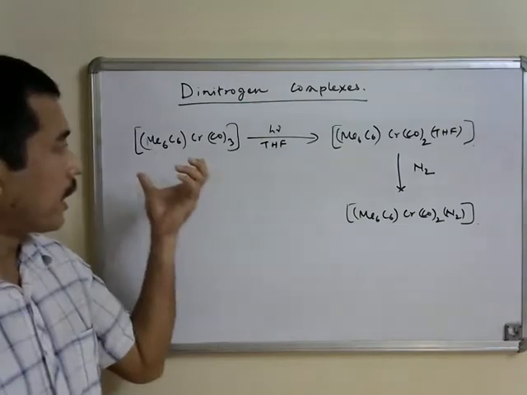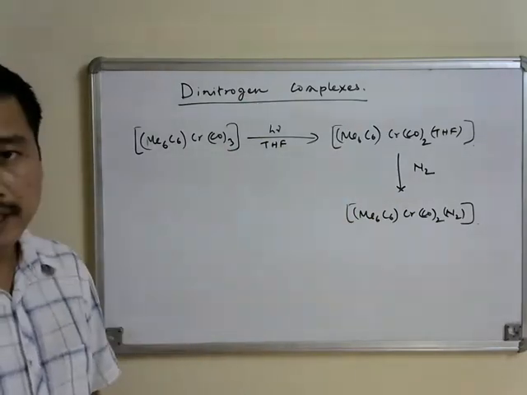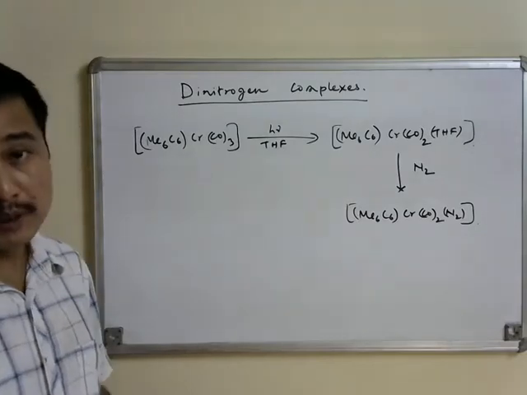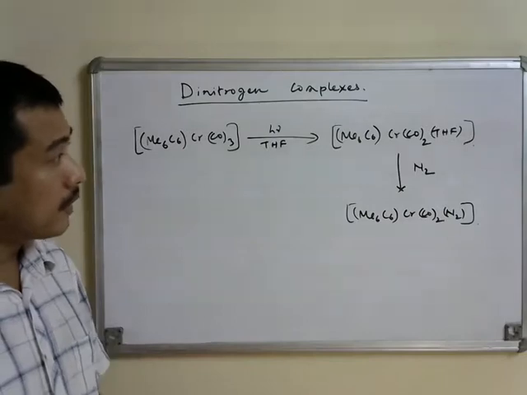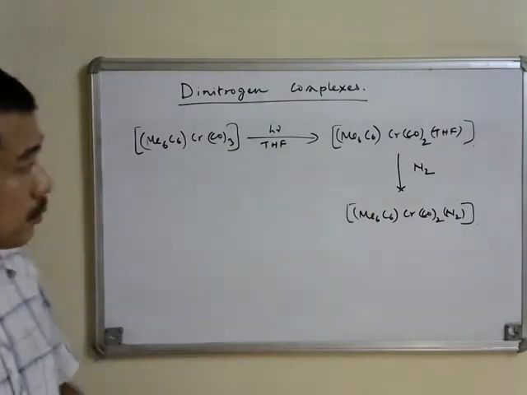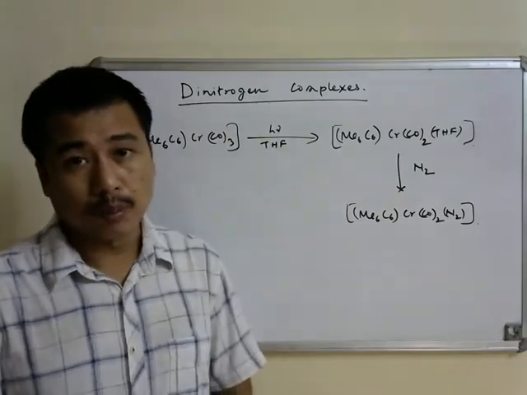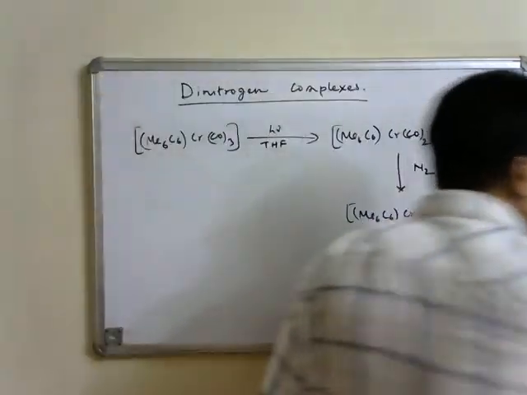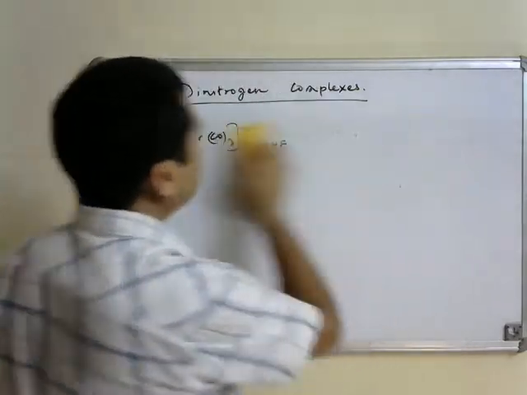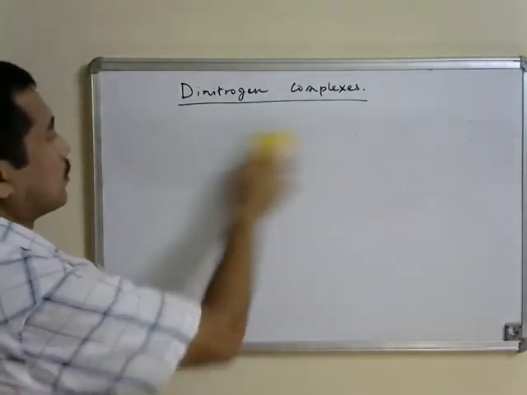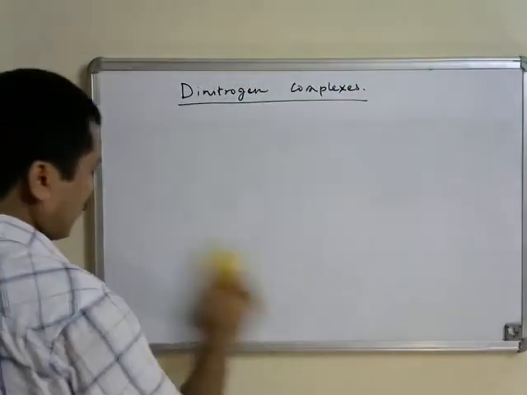So again, direct reaction with dinitrogen, but in this case, we used a labile ligand which forms an intermediate with a labile metal ligand bond, and then the ligand can be replaced by dinitrogen to give us the desired metal dinitrogen complex. So these are examples of preparation of metal dinitrogen complexes by direct reaction with dinitrogen.